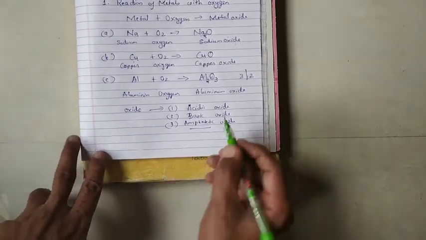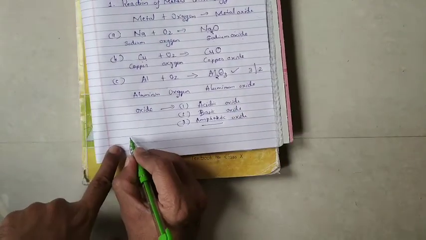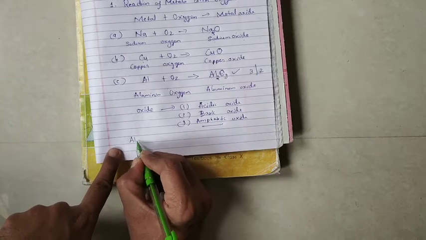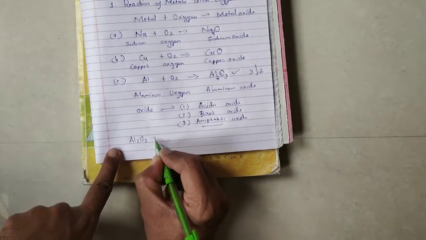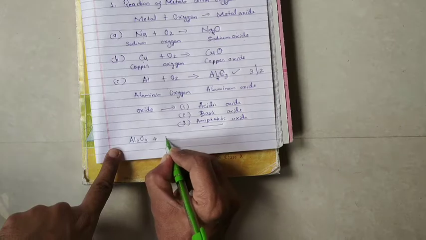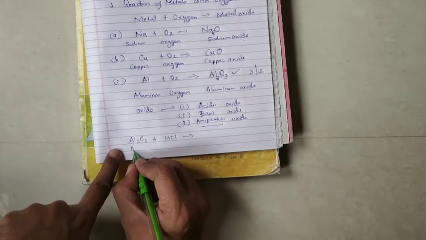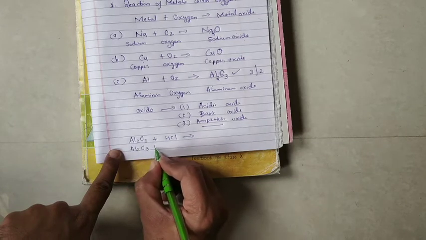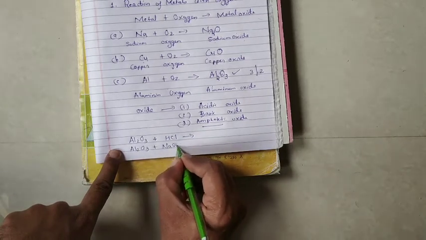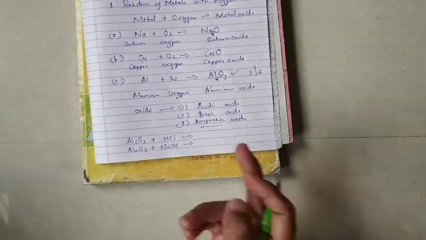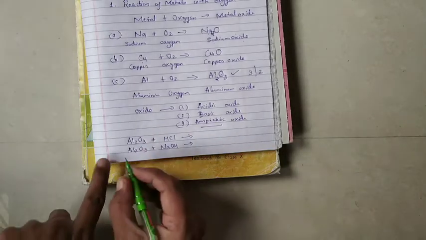Amphoteric oxide example is aluminium oxide. First reaction, we write Al2O3 when it reacts with acid HCl. What will be the product, we will discuss. Second, again Al2O3 reacts with the base to give respective products. Which products are formed, we will discuss.